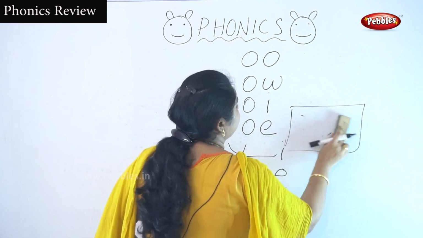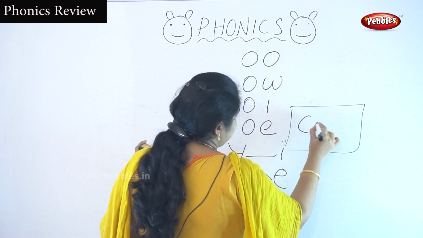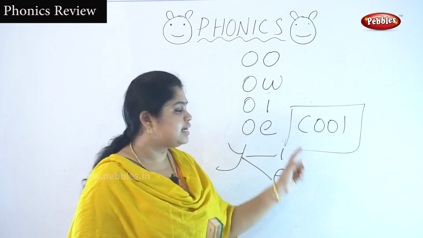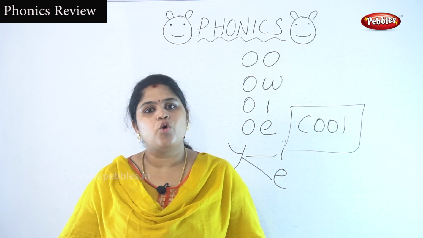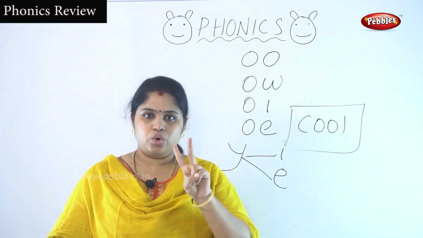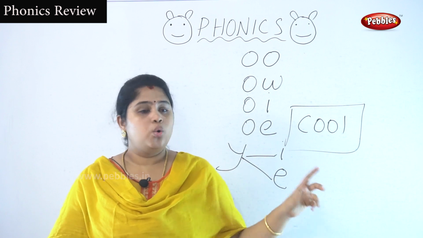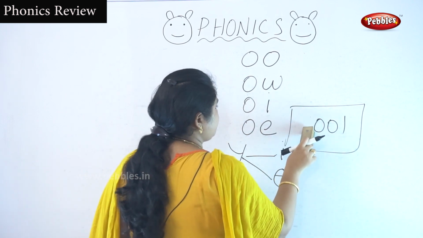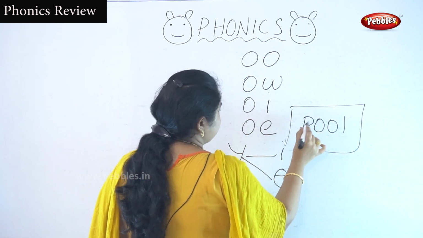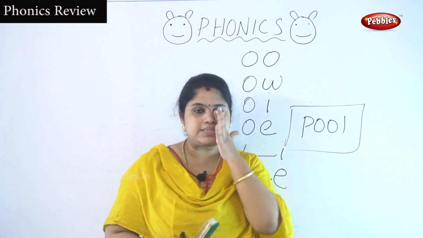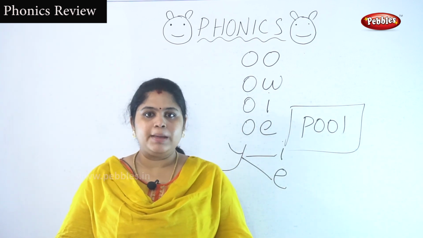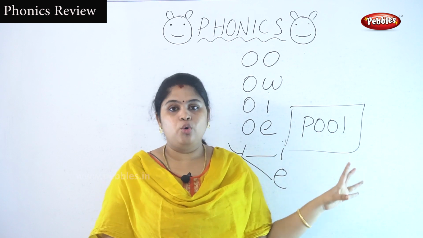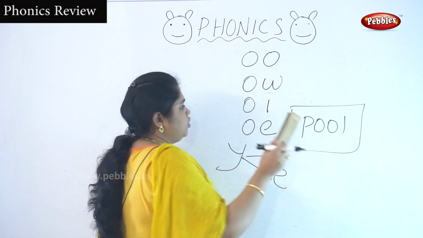Then cool. What is the sound of the letter C? K, isn't it? What is the sound of O? Oo. What is the sound of the double O? Oo. Cool. Okay. I'm just going to write letter P. Okay, this is P. What is the sound of it? Pole. Okay. Next, I'm going to write it.